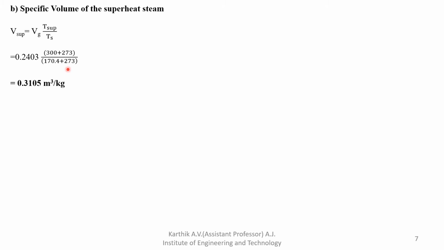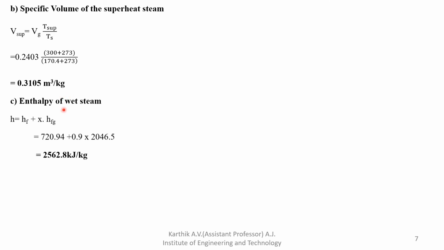Then T saturation temperature, we already noted down from the steam table for 8 bar pressure. Just substitute here and you will get the superheated specific volume, which is 0.3105 meter cube per kg. This is your final answer.